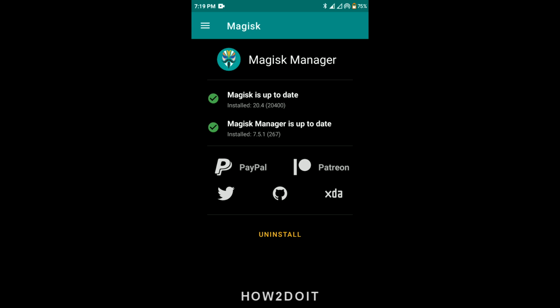So what is Magisk? Magisk is a systemless root technique that does not modify any system file within the system partition. It creates a separate partition for writing rooting libraries and modifications. So one of the main advantages of Magisk is that it does exactly what SuperSU does, but instead of installing your root access into your system file, it creates a different partition.